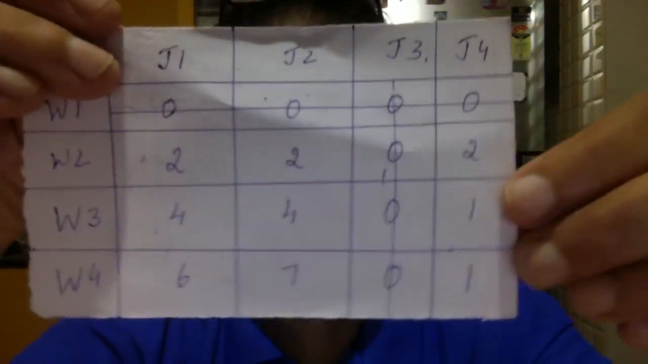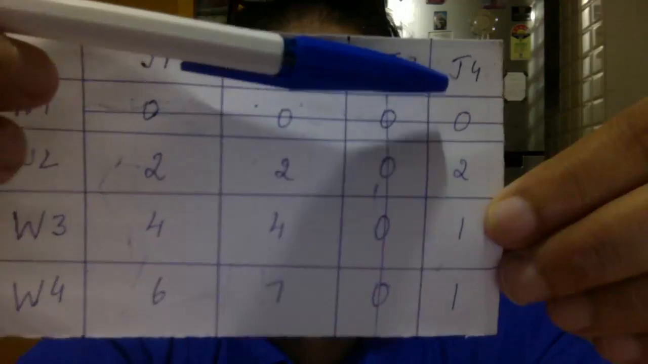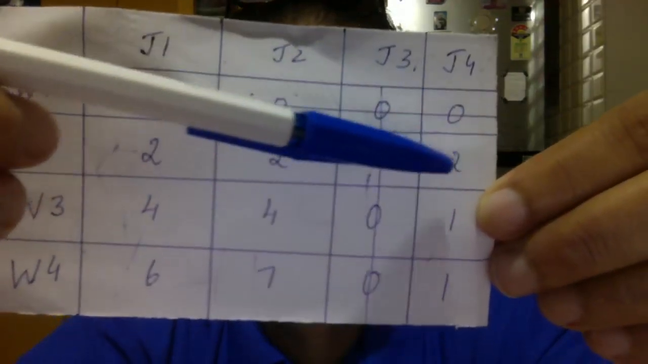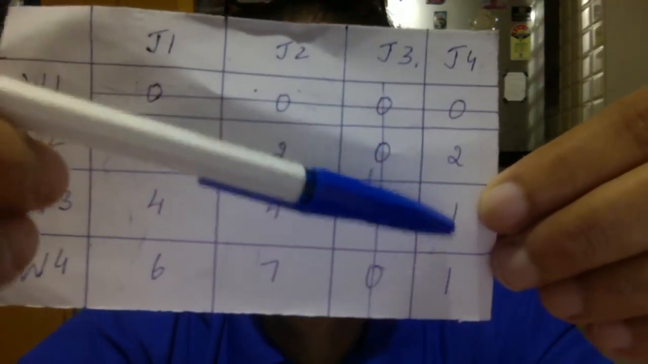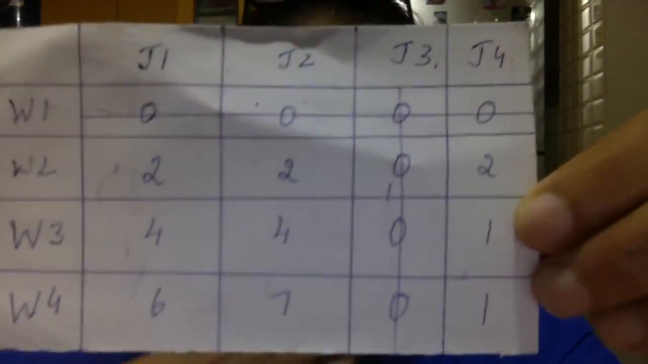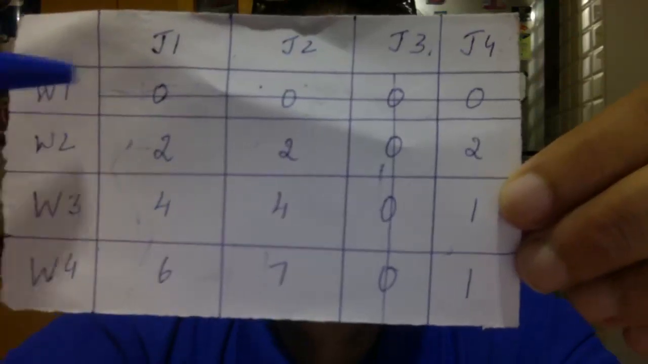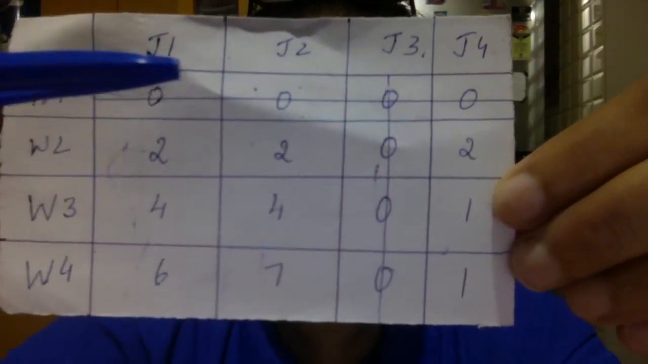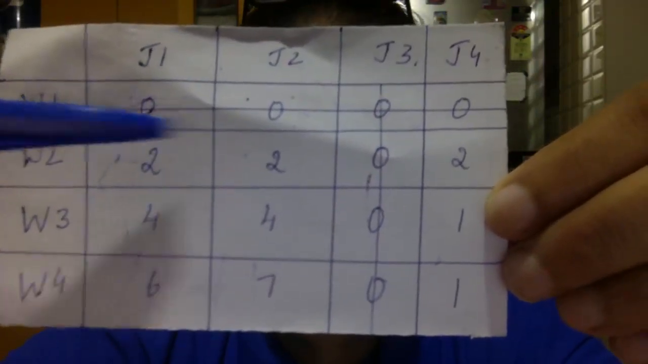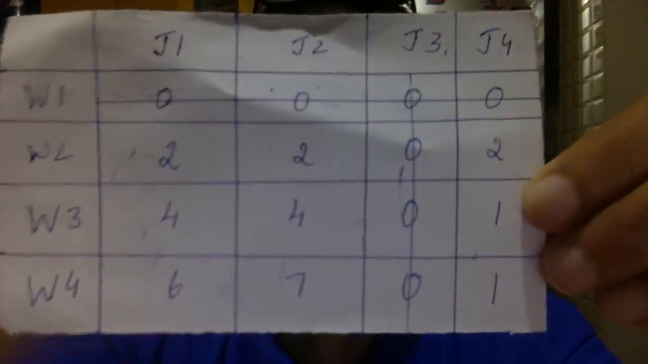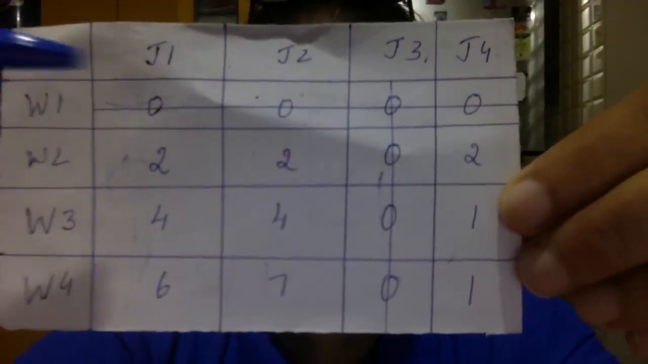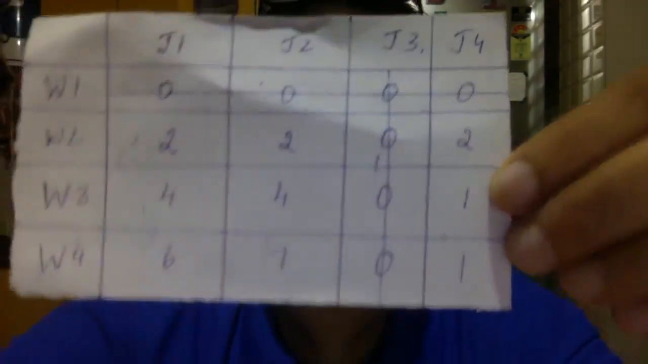Now this is the third matrix we got. You will understand that. See, as I explained, 1 minus 1 is 0, 3 minus 1 is 2, 2 minus 1 is 1, 2 minus 1 is 1. So this is our third matrix. Now you will see that in the first row there are so many zeros, which means worker 1 can do job 1, job 2, job 3, job 4. But can we give one worker all the jobs? No. All the workers have to have all the jobs.